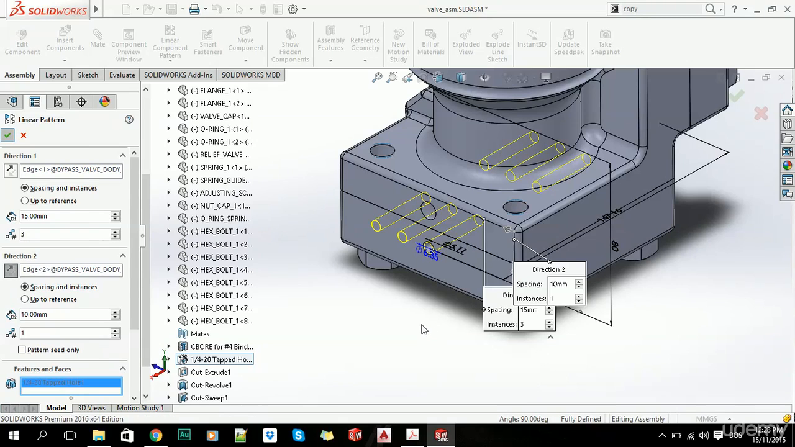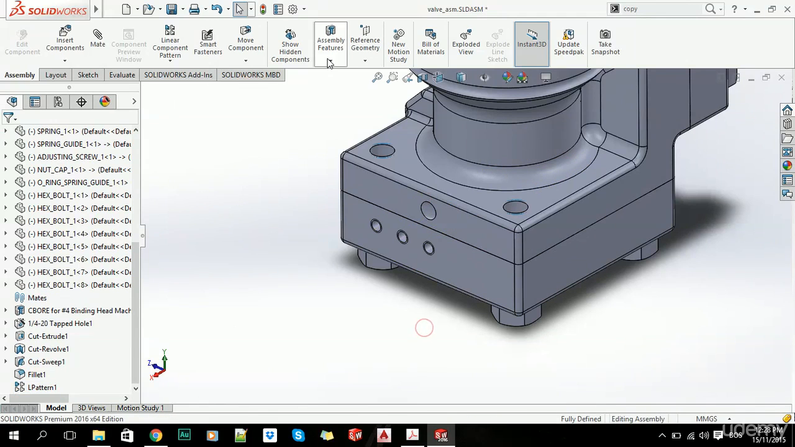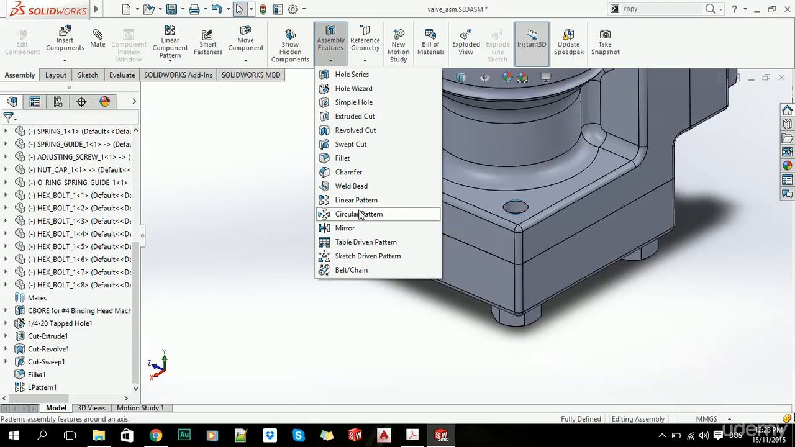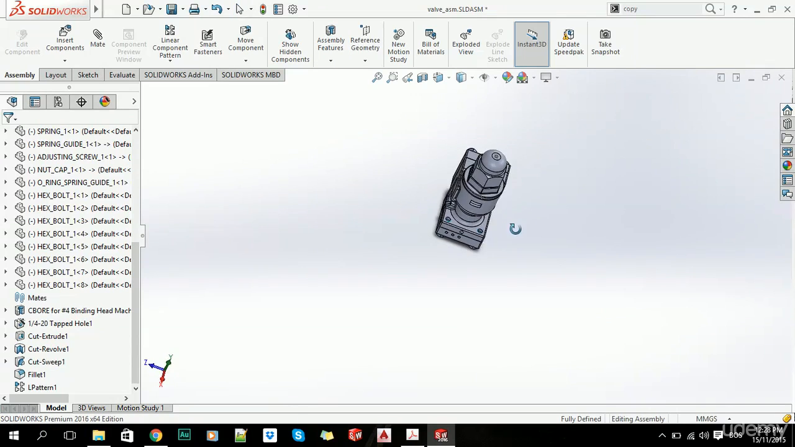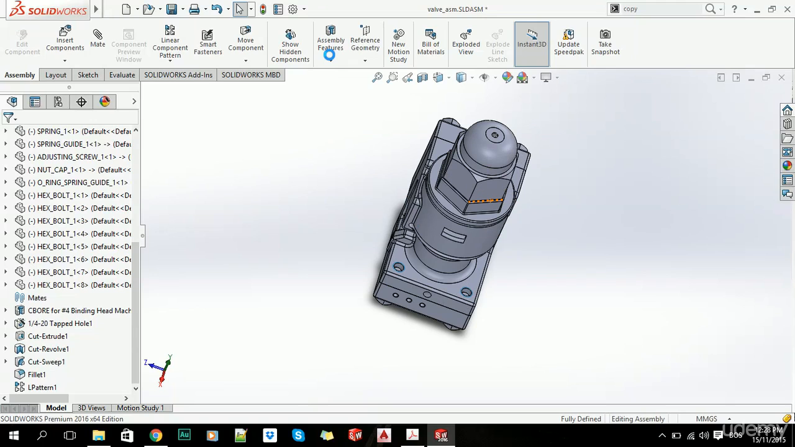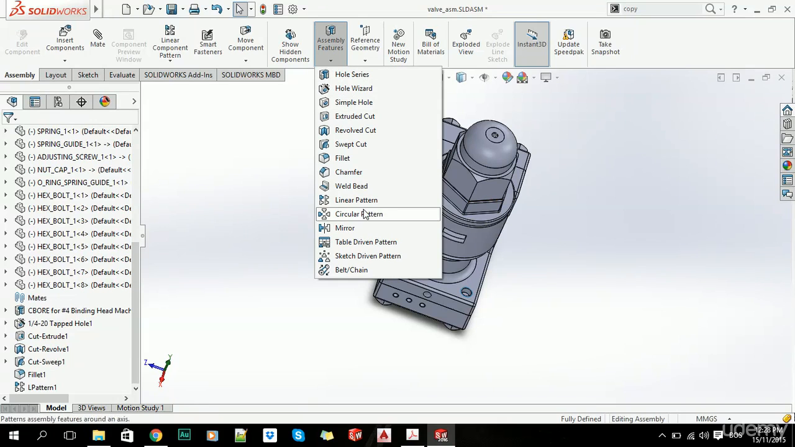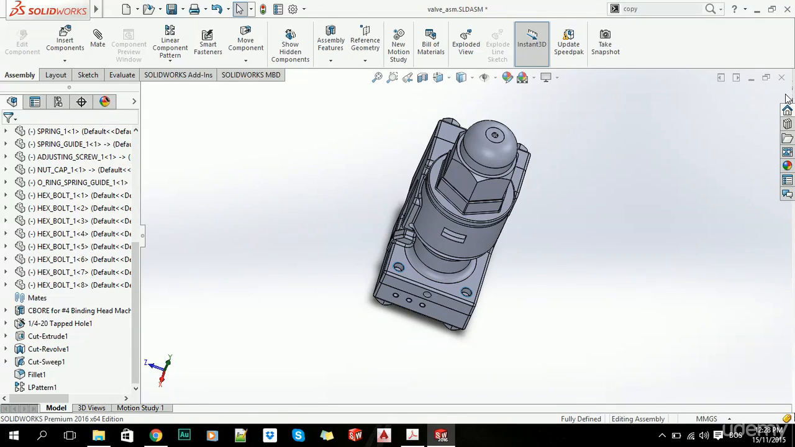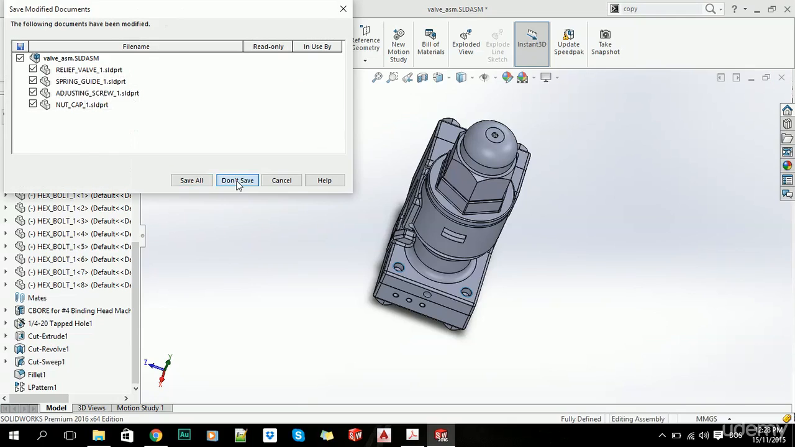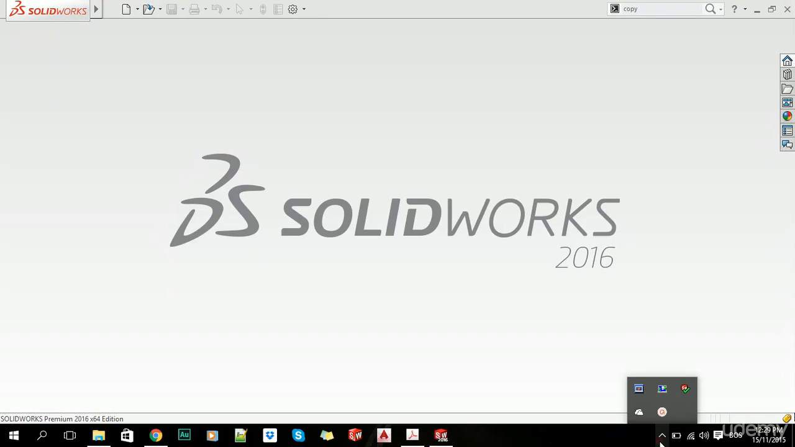The same thing is with Circular Pattern. Also we can use Mirror to mirror our features and also use these patterns as well. So basically that's all about these features that we can add to our assemblies. So let's now just close our file and click on Save, and that's it.